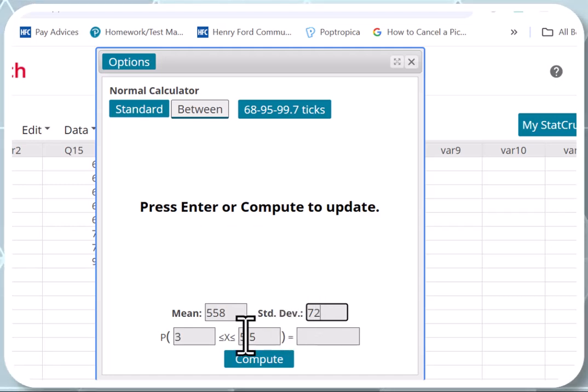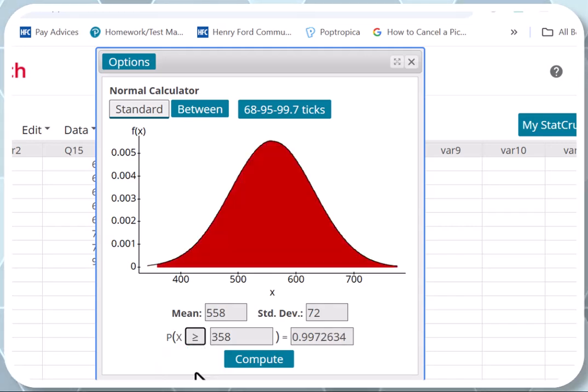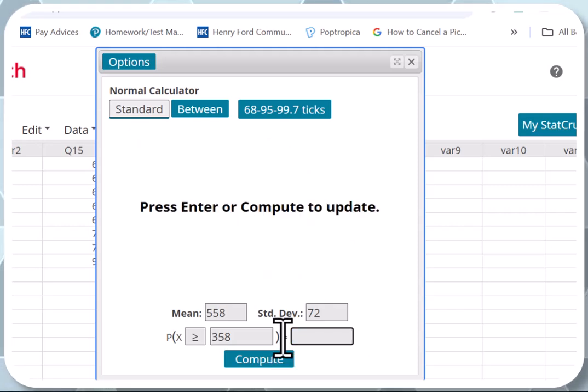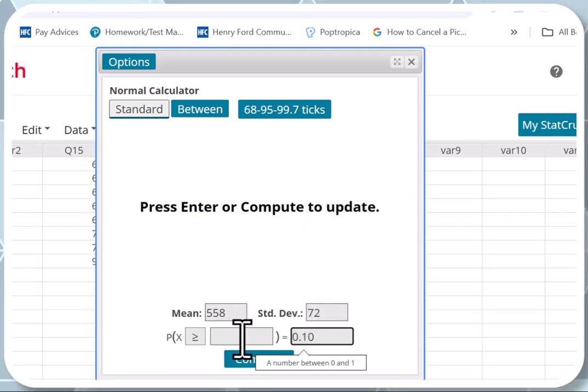And since this is an area to the right, we're going to go to standard. We have to use the greater sign. Area to the right greater, area to the left less than. And look where I'm going to put the 10% right here, because he gives me the probability. And once I start typing, notice this field is going to become empty because that's the x value that we want. Okay, see, it's empty.